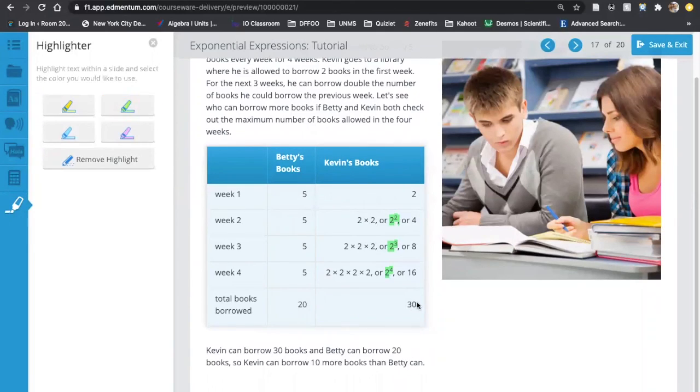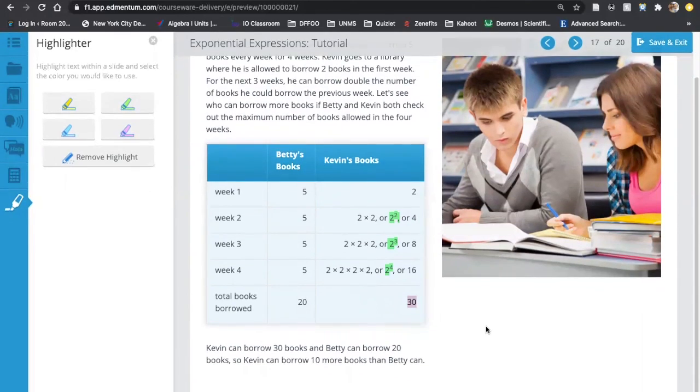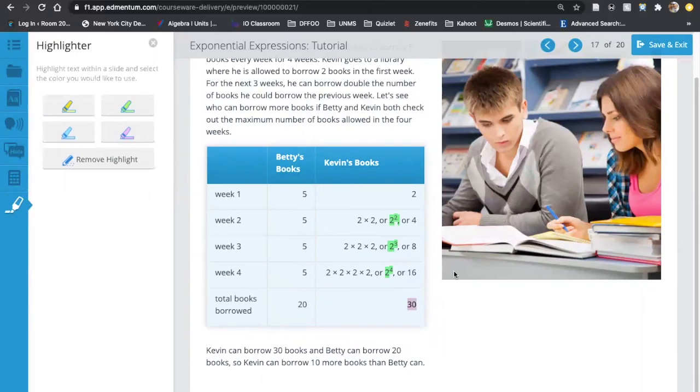Now, I'm not sure where this 30 came from, right? Let me just reread this here because I'm going to say that looks like a typo to me.